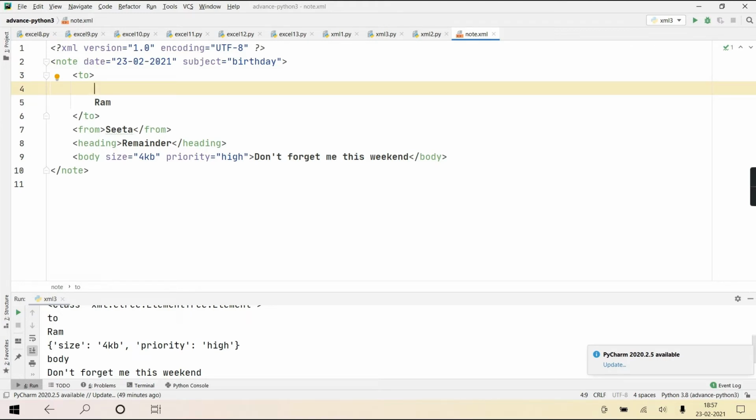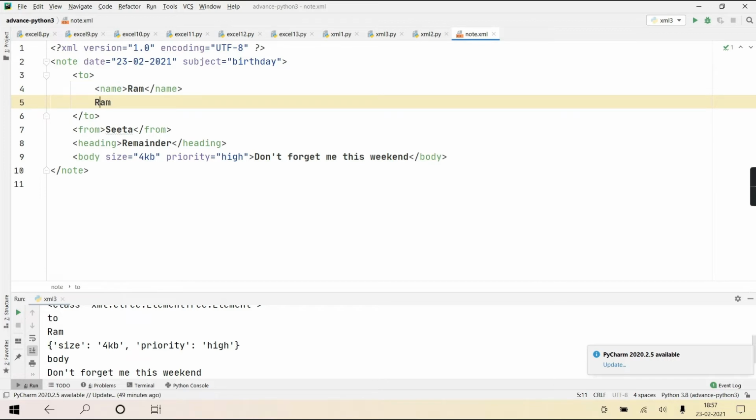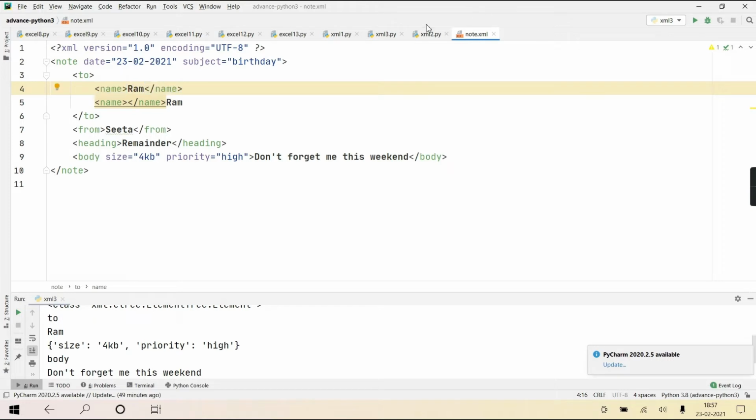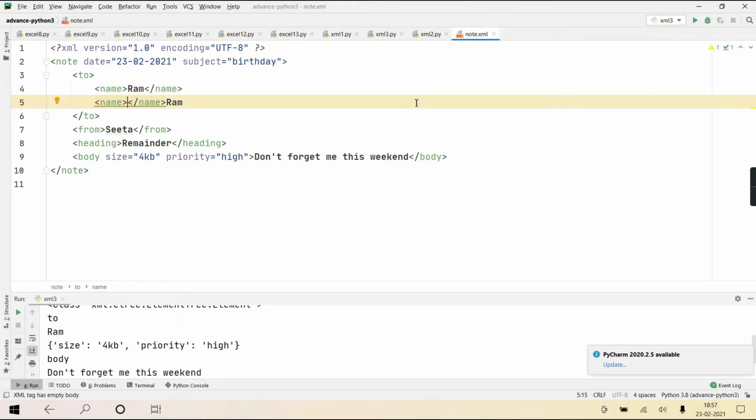So Sita has sent the message to, the name is first child, again name, the text content is Ram, and name is the child of 2, then Ram, Lakshmi.